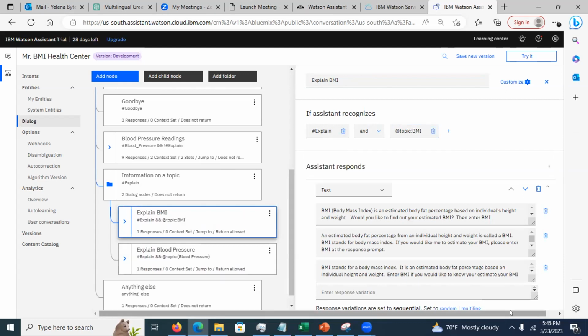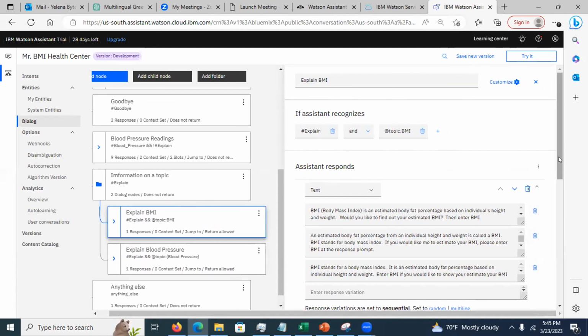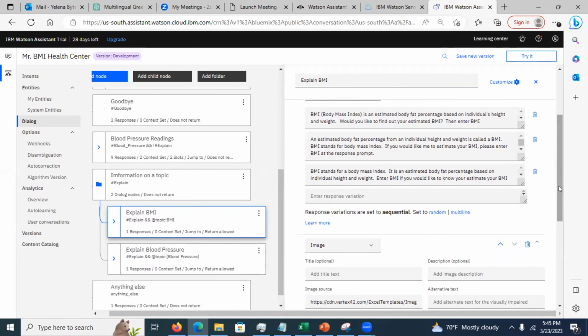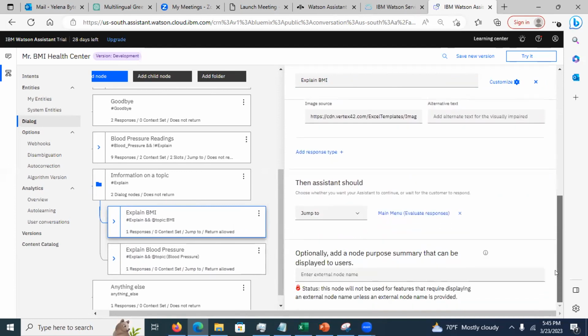Response type text. And of course, you have to have multiple variations, because if I hit that node more than once in a conversation, I want my chatbot to respond slightly differently, right? Different wording. Then I also have an image and so on.